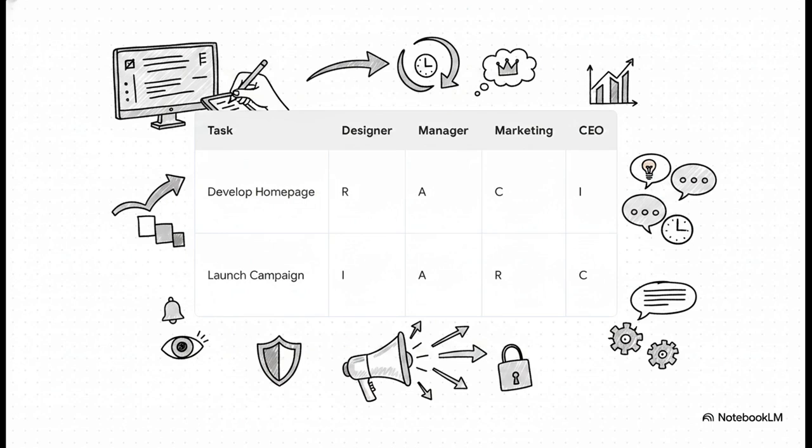The project manager is the A, owning the final approval. The marketing team is the C, they're consulted for input on the layout. And the CEO is simply the I, they just get a progress update. Now, look what happens with the second task, launch campaign. The roles shift completely. Now the marketing team is the R, doing the heavy lifting. The CEO steps up to be consulted, and the web designer drops back to just being informed. But notice, the project manager remains the accountable owner. See how incredibly clear it is who does what at every single phase?